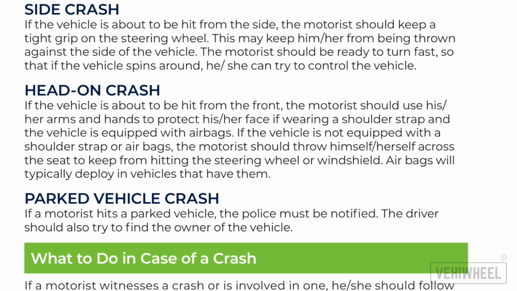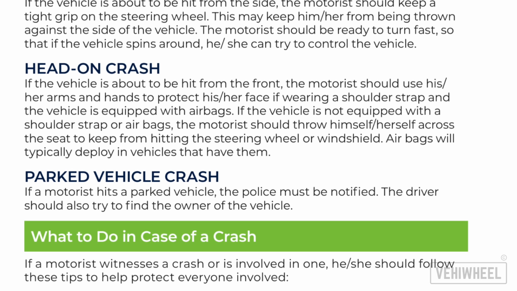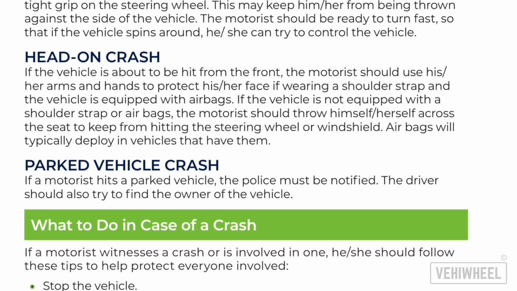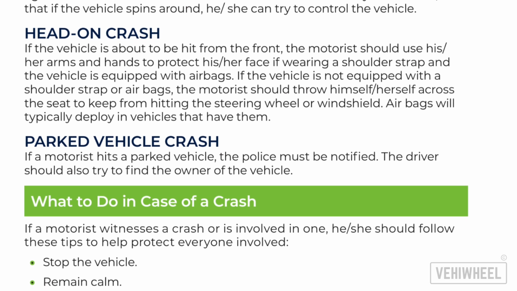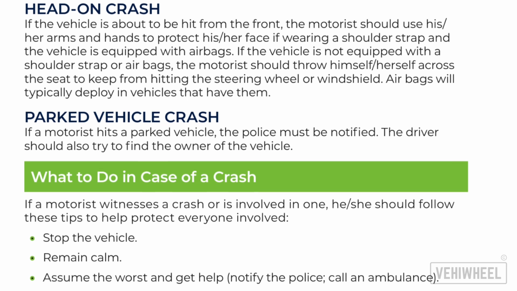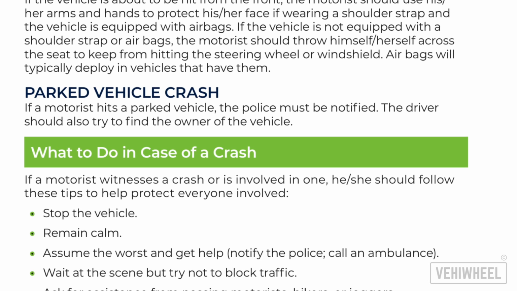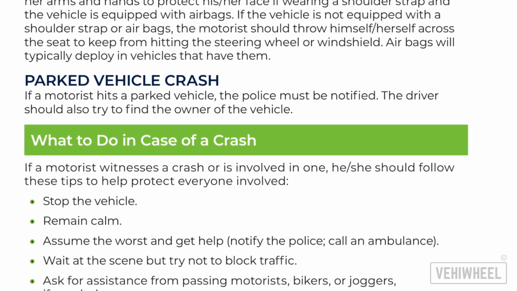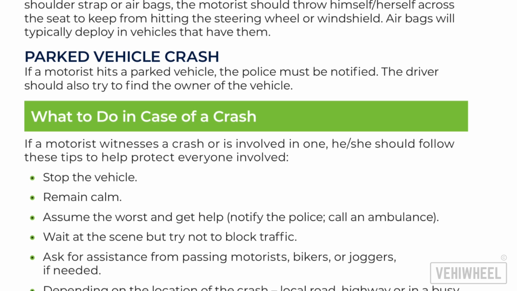Head-on crash. If the vehicle is about to be hit from the front, the motorist should use his/her arms and hands to protect his/her face if wearing a shoulder strap and the vehicle is equipped with airbags. If the vehicle is not equipped with a shoulder strap or airbags, the motorist should throw himself or herself across the seat to keep from hitting the steering wheel or windshield. Airbags will typically deploy in vehicles that have them. Parked vehicle crash. If a motorist hits a parked vehicle, the police must be notified. The driver should also try to find the owner of the vehicle.